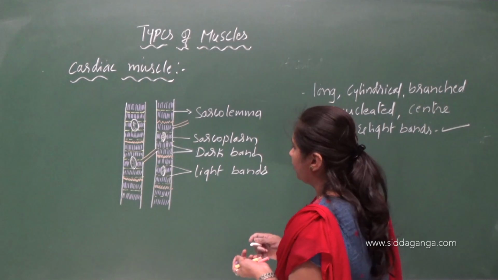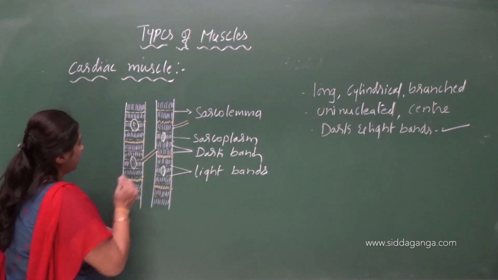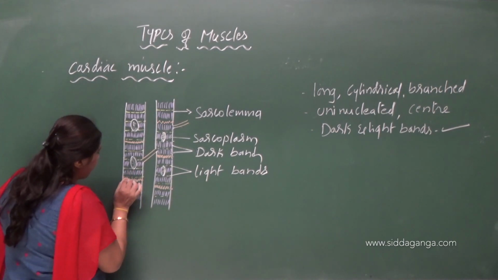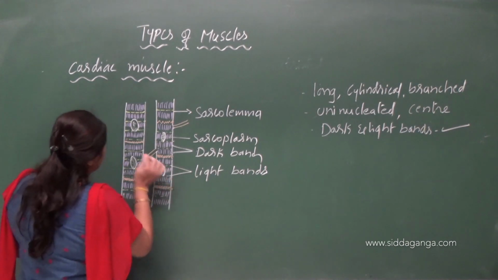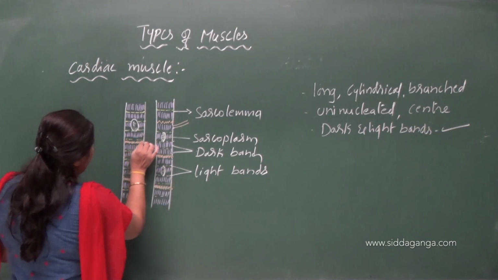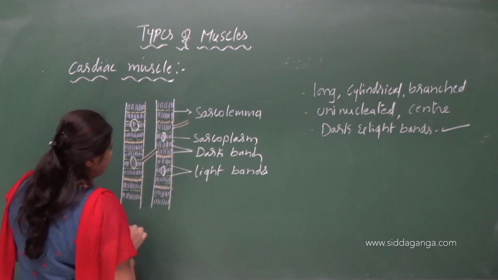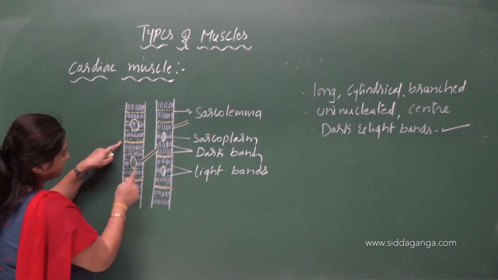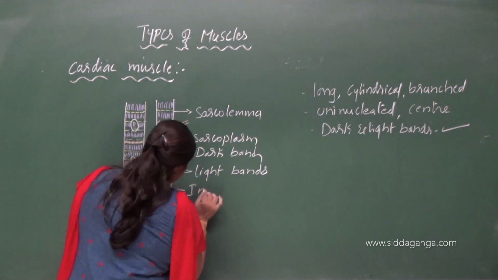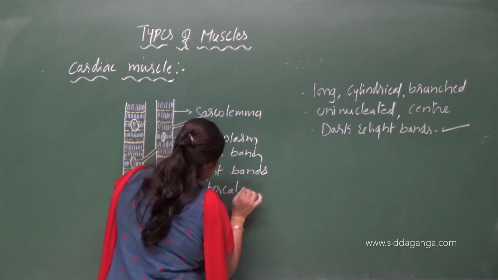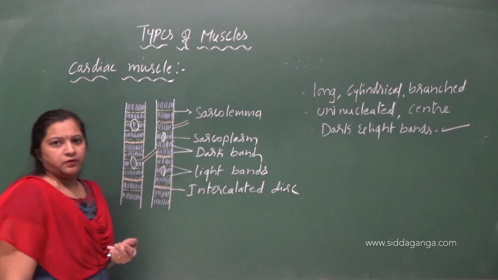And one more important thing is that in cardiac muscle we can find zigzag lines. These zigzag lines are found between two adjacent cells. They are called intercalated discs.